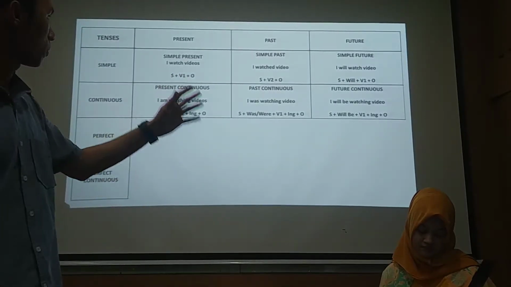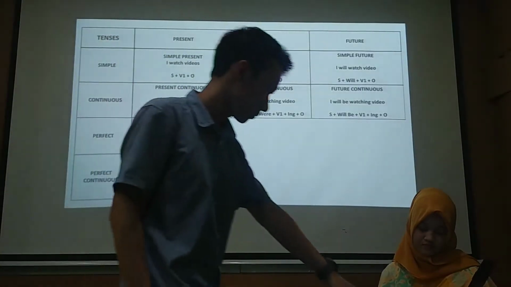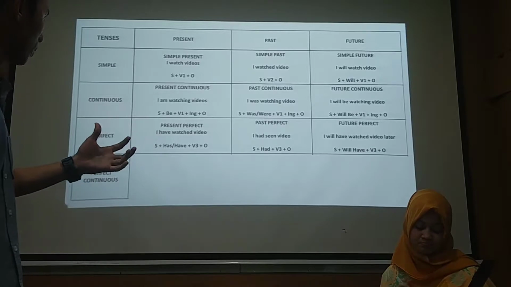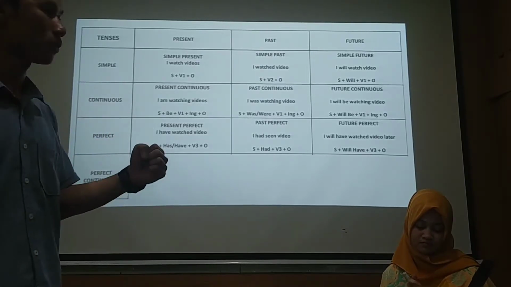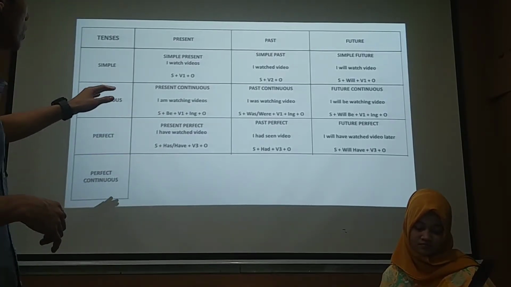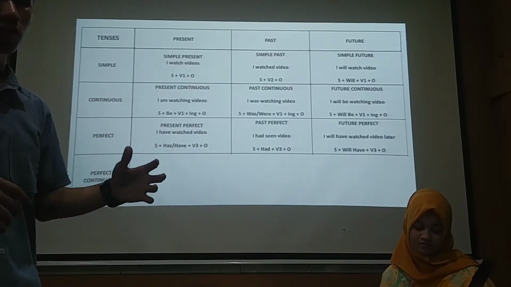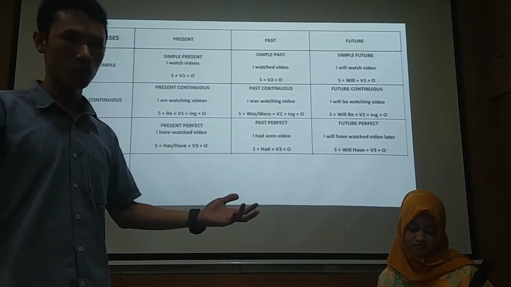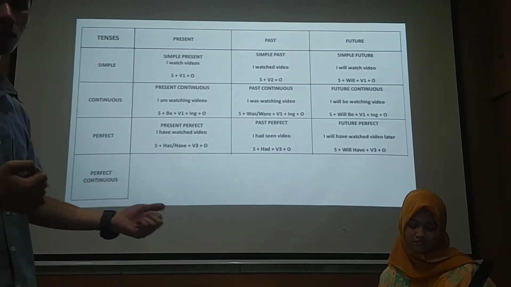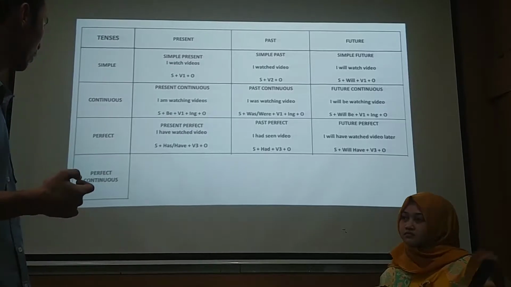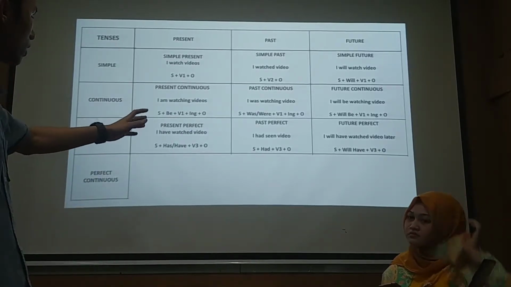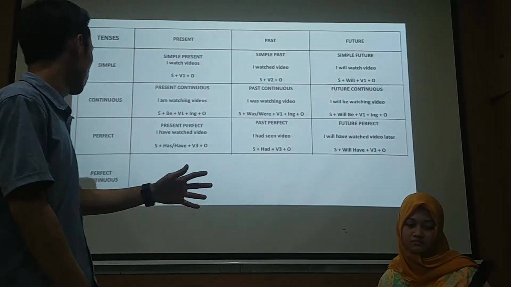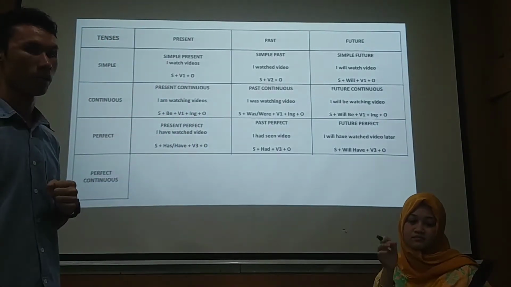After that we have perfect present, perfect past, and future. Present perfect. Here the example is I have watched video. So the key point here is has or have. Have is for I, you, we, or they, but has is for he, she, it. So the formula is subject, has or have, and don't forget to put the verb 3 and the object. So that's the key point of perfect tense.